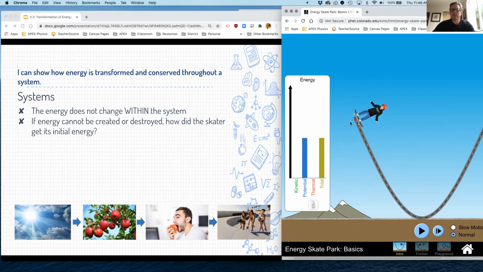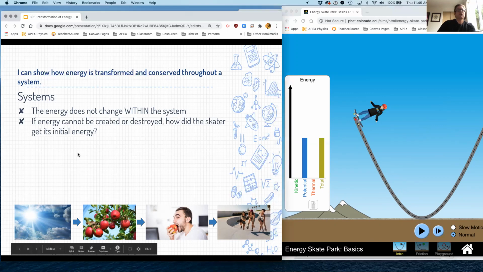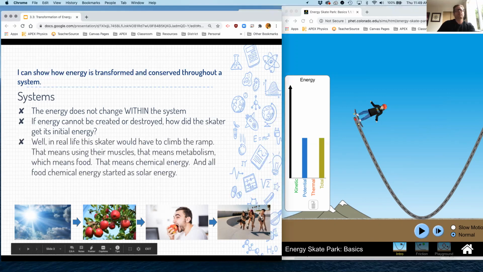Okay, well, where does that energy come from? Well, that energy comes from the food we eat. Okay, so where does that come from? Well, the food we eat, even if it's animals, eventually comes from plants. Or where does it get its power? Well, it gets it from the sun. So this right here describes energy transformations.